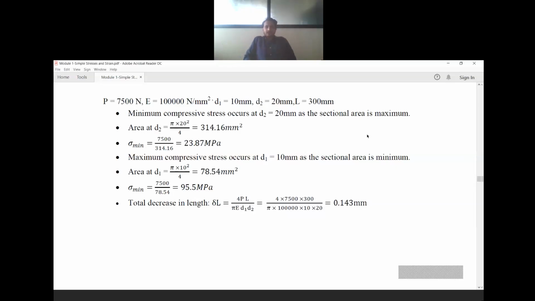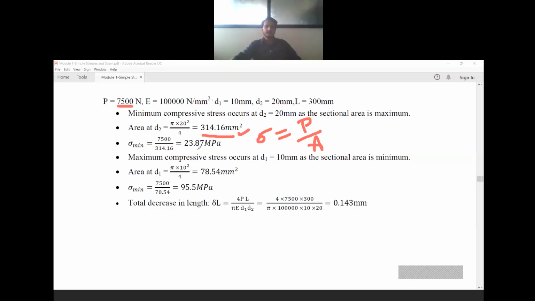So D2 is known, that is given 20 mm. Since the cross section is circular in nature, we have the formula pi d square by 4. The cross sectional area is 314.16 mm square. Stress formula: stress is equal to load by cross sectional area. Load is 7,500, cross sectional area we have just calculated, 314.16.